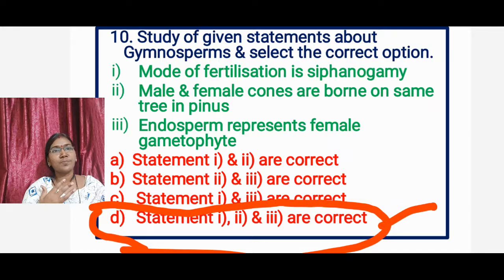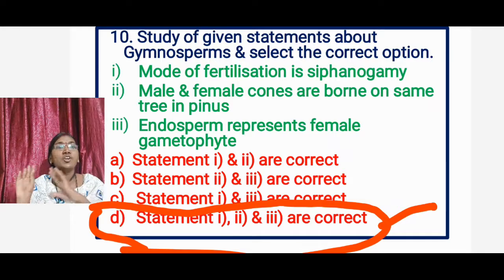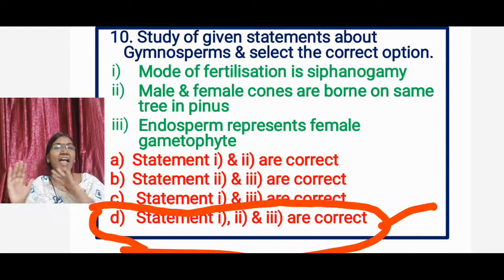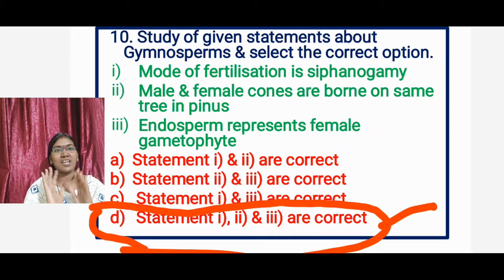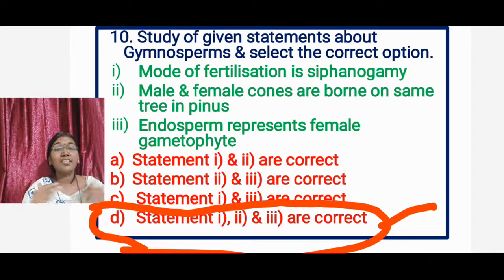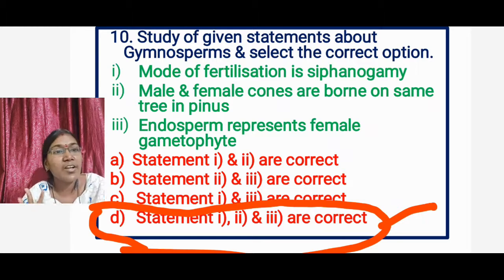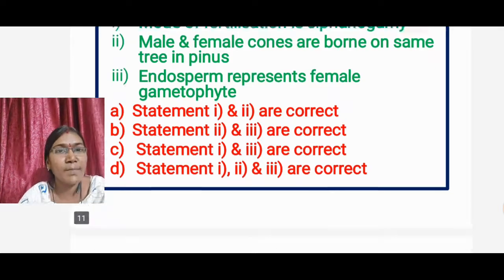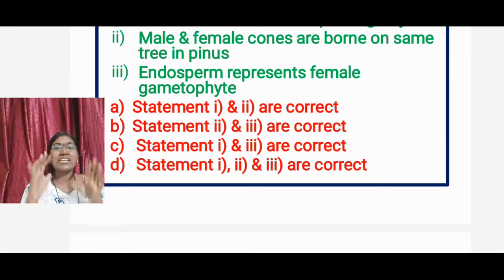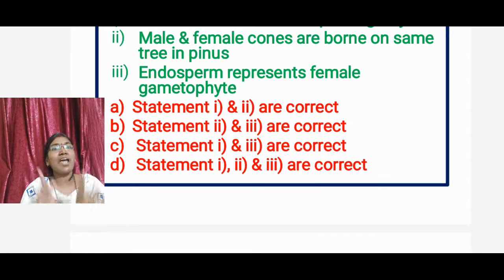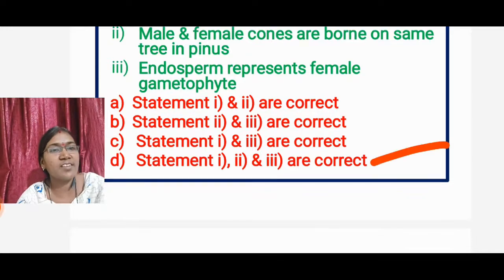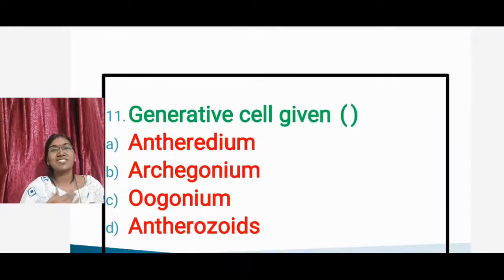In gymnosperms, fertilization occurs through both siphonogamy as well as zooidogamy. That is correct. The second statement is, in Pinus, both the male and female cones are present on the same tree. In the third statement, another name for endosperm is female gametophyte, and another name for female gametophyte is endosperm. So these three statements are correct. That's why the answer is option D. Then the next question, generative cell.